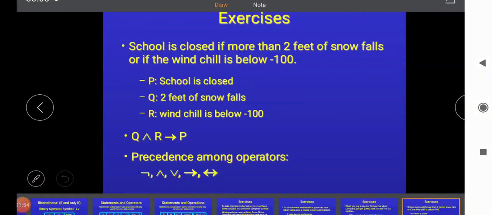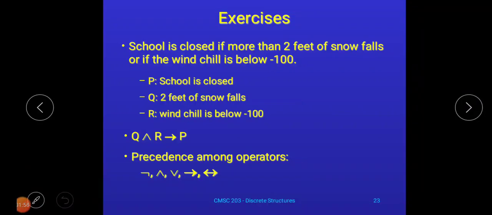Just like our previous two examples, here also we can divide this compound proposition into three different sub propositions. What will be the first statement? The first statement can be school is closed, denoted by p.